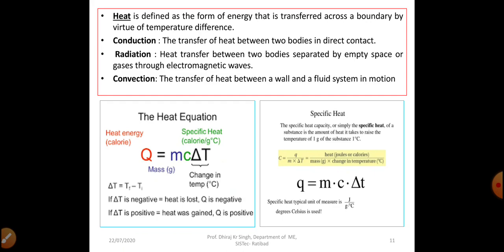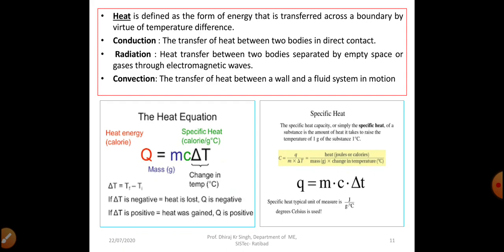Normally if we discuss heat, heat is a form of energy in transit like work transfer, and heat is a boundary phenomenon since it occurs only at the boundaries of a system, right? Energy transfer by virtue of temperature difference only is called heat transfer. A process in which no heat crosses the boundary of a system is called an adiabatic process, where no heat transfer takes place, right?